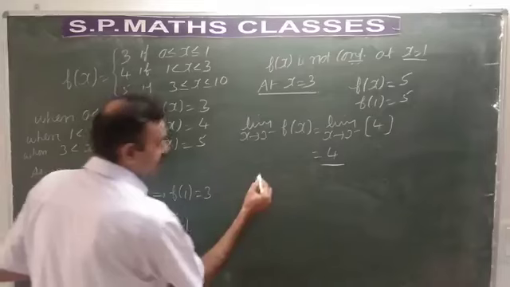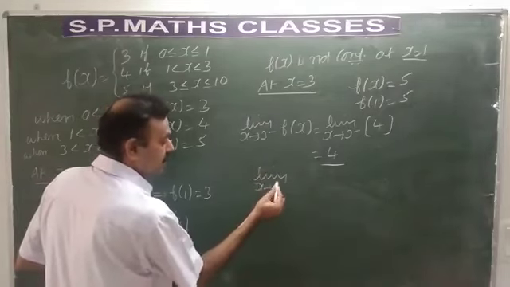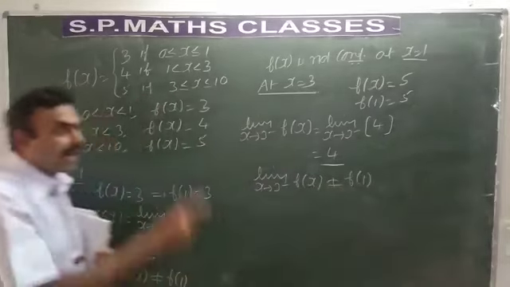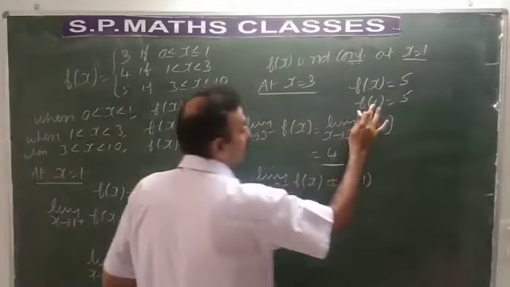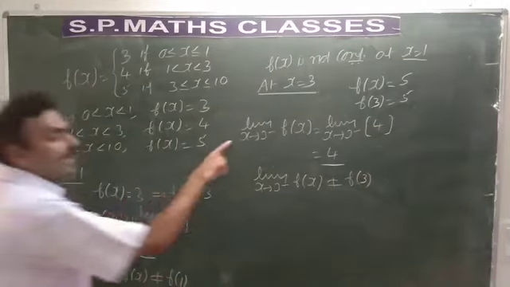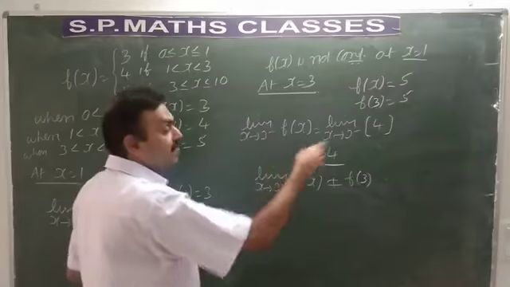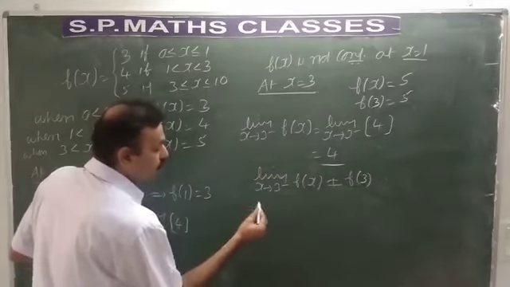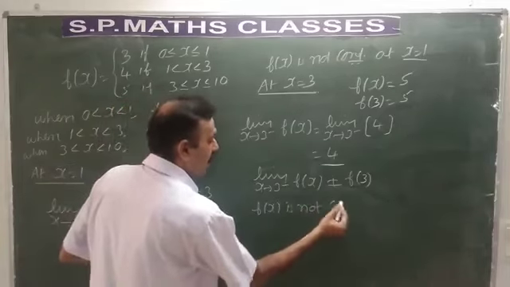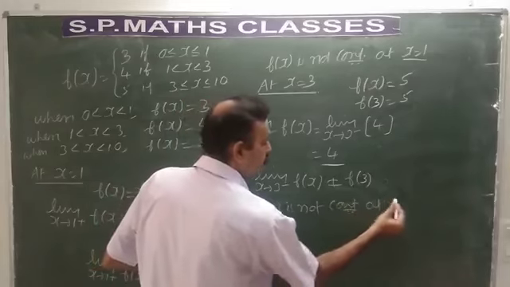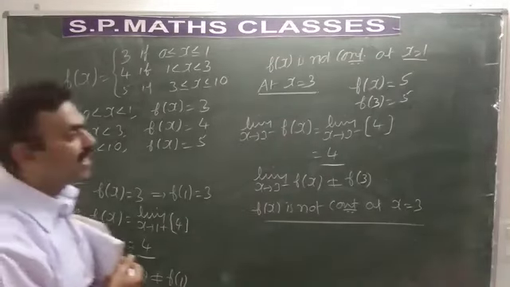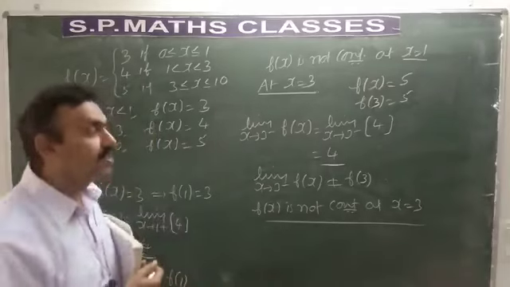So what is your conclusion then? Limit as x tends to 3- of f(x) is not equal to f(3). So at x = 3, f(3) is 5, and if we take the left hand limit, it is equal to 4. So I conclude that f(x) is not continuous at x = 3. So the points of discontinuity are x = 1 and x = 3. These are the 2 points of discontinuity.